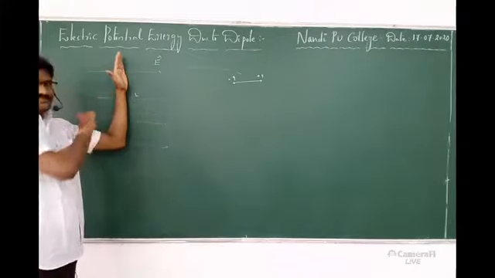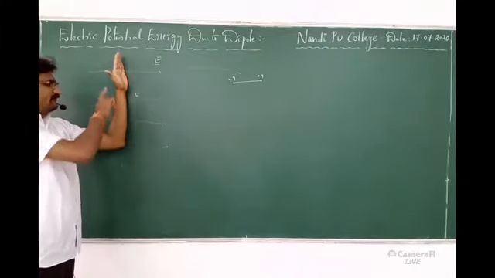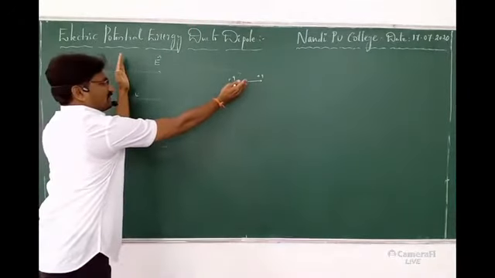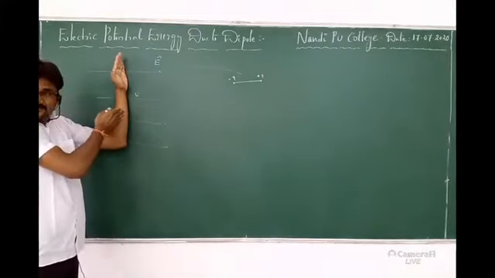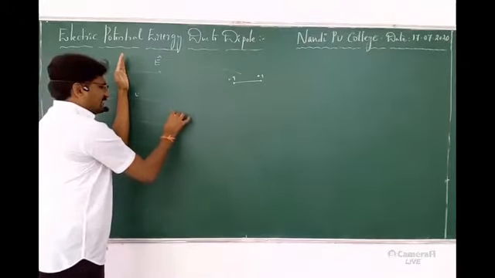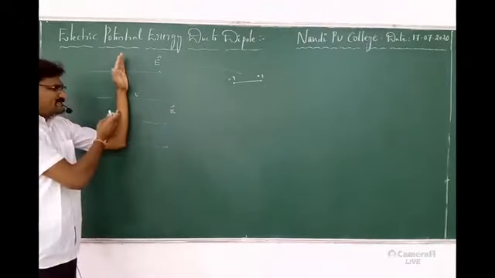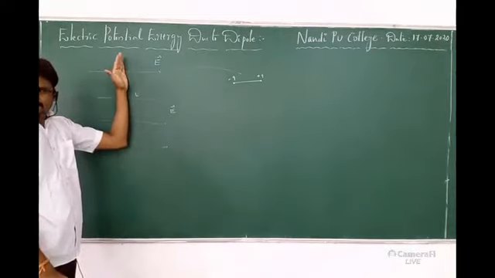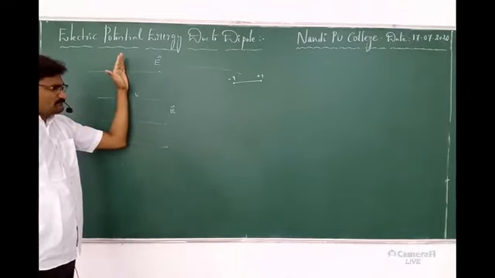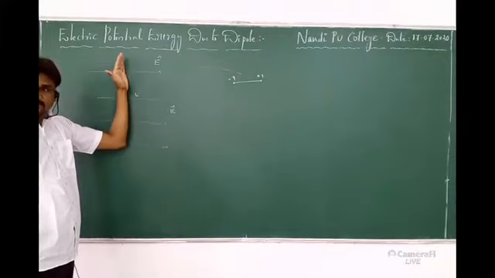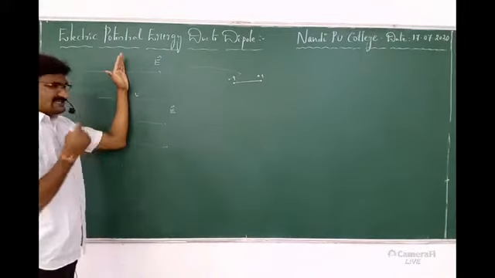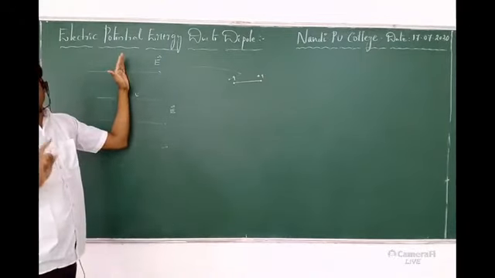When I make a small disturbance to the dipole, what will happen? For example, initially the dipole is at 90 degrees. When I am bringing it from infinity into the field, I place it at 90 degrees with the direction of the electric field. Once I leave my hand, is the dipole stable or unstable? That means will it stay in the same position, or can it get a rotation? That is the point to be discussed.